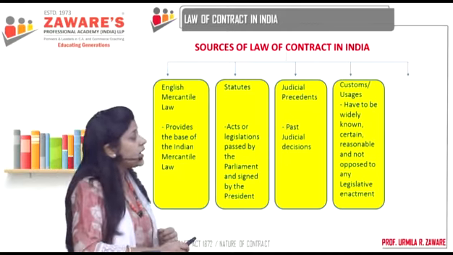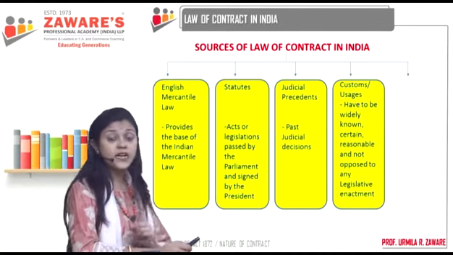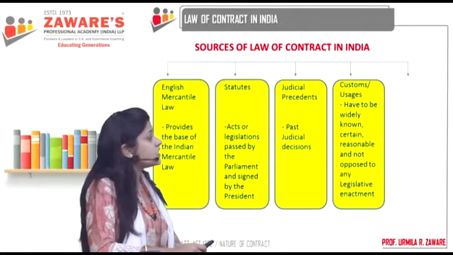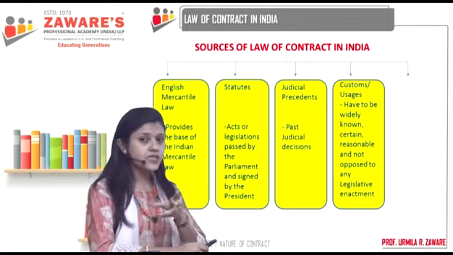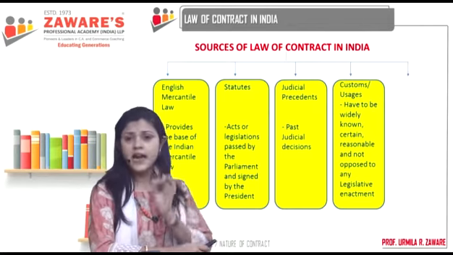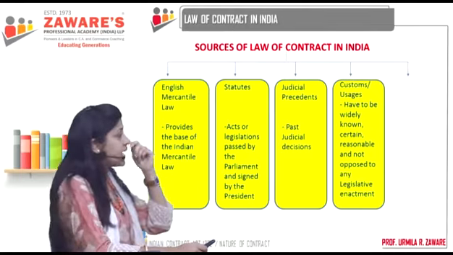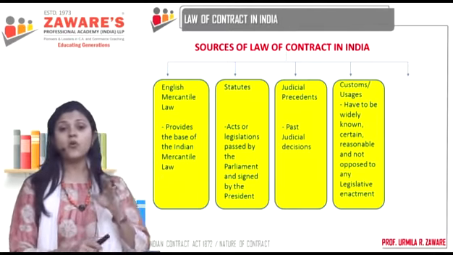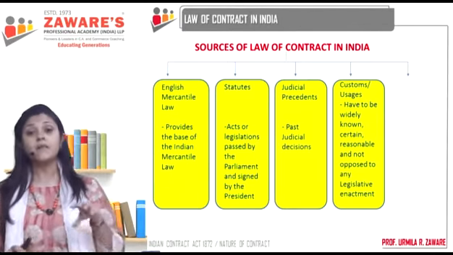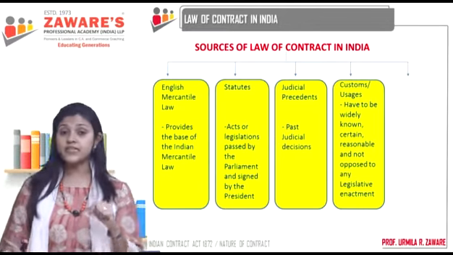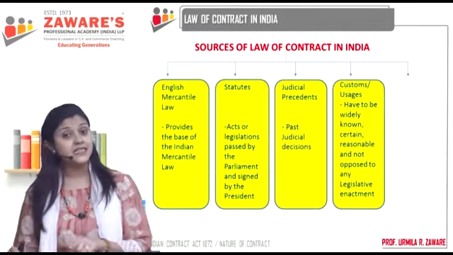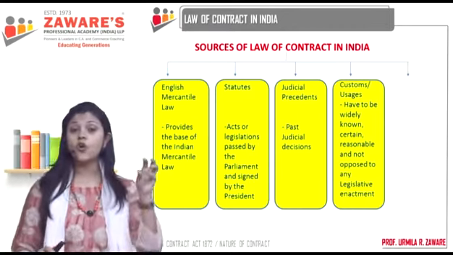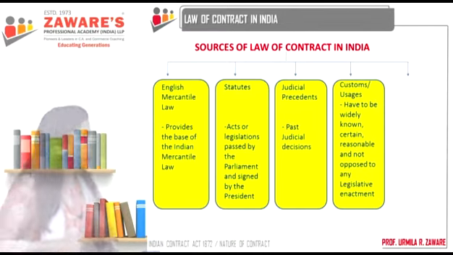So we have the base of the Contract Act coming from certain usages and practices which have provided our base. For a usage or practice to become a law, it has to be widely known, known to all. It has to be certain. It cannot be ambiguous, uncertain or vague. It has to be absolutely certain. It has to be reasonable, and it should not be opposed to any legislative enactment. Means by practicing the custom or usage, you should not be going against any legal enactment, codified law or written law.